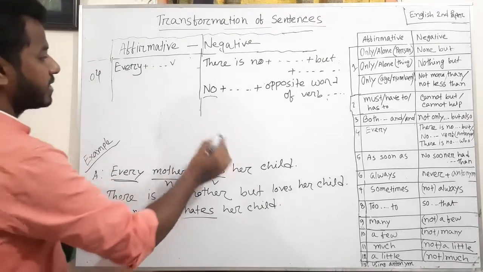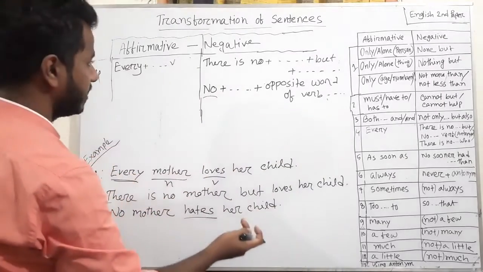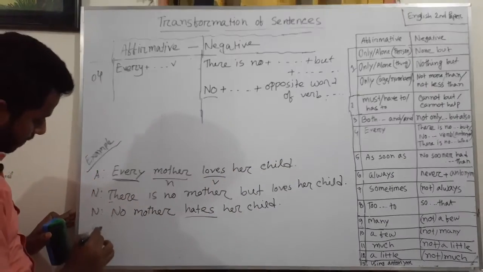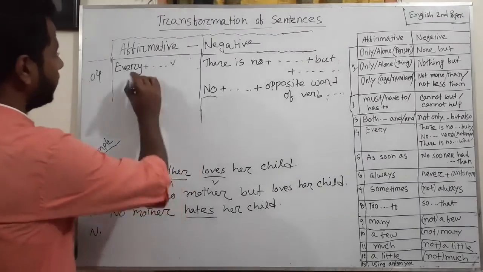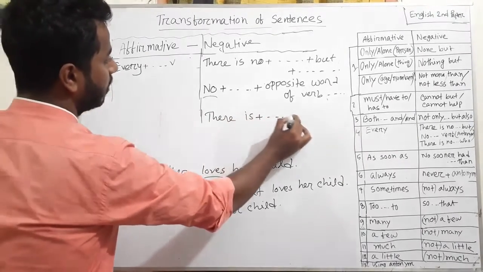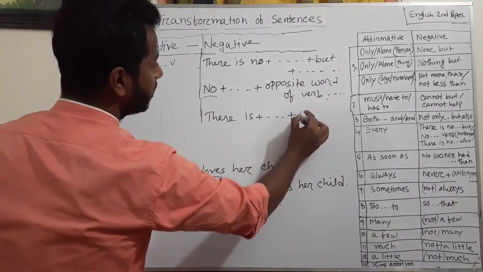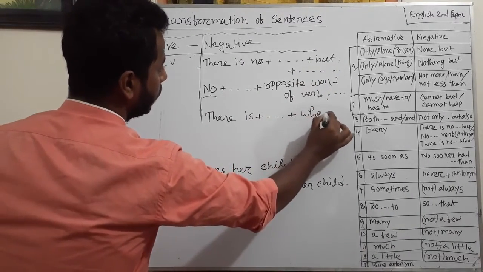Now another structure: you can change this sentence into negative by following another structure. Instead of every, you can use there is no plus the word after every, and here instead of but, you can use who.